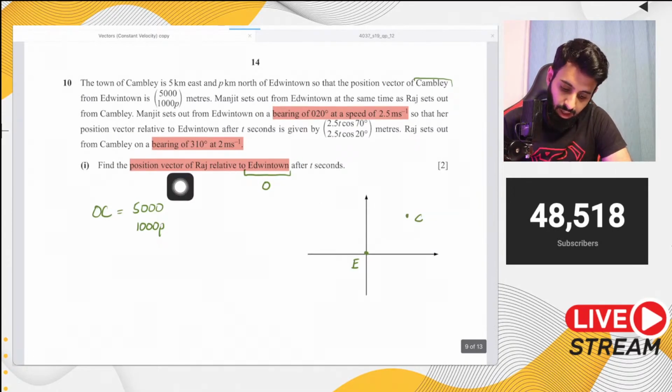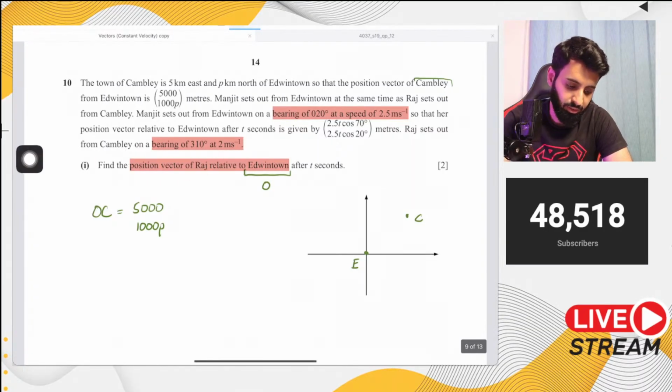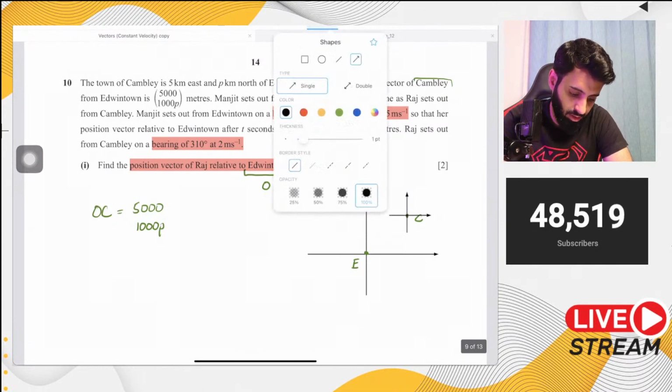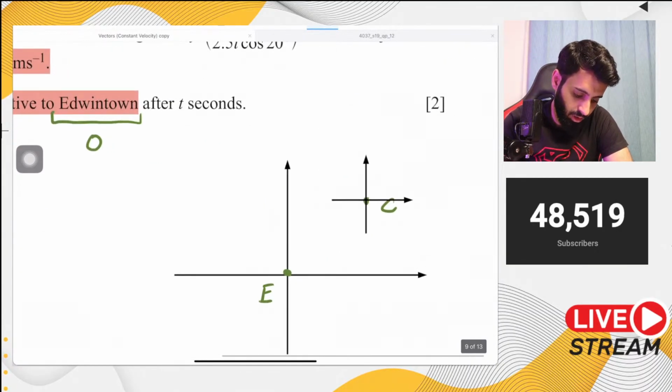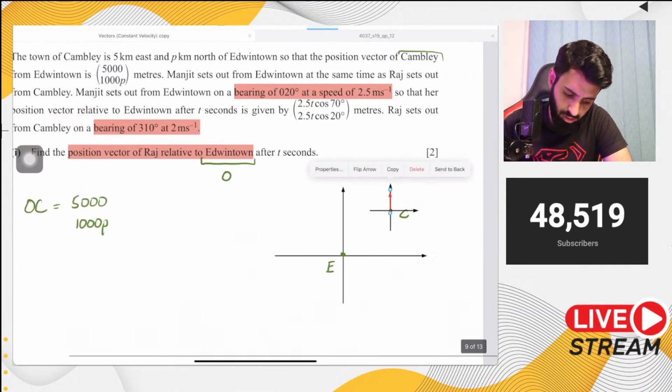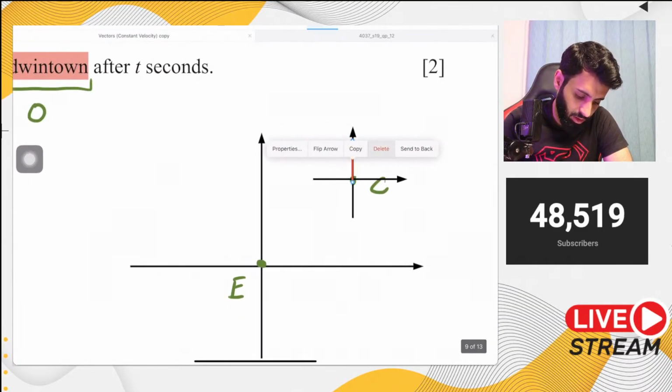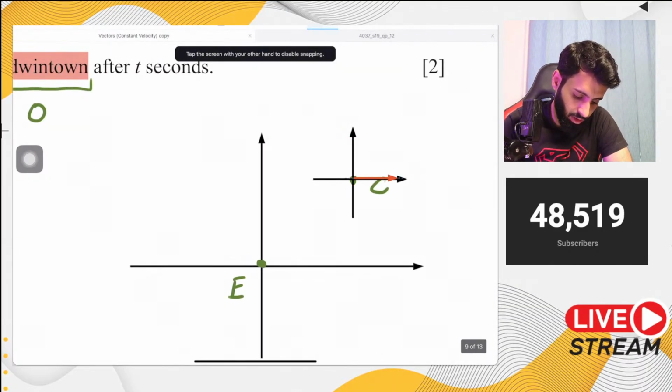Okay, and Raj, who is moving at a velocity of 2 meters per second on a bearing of 310 degrees, that means this is what the scenario is for Raj at least. He is moving like this. So bearing of 300 degrees, right? No, 310. Okay, so pay attention. Here is 0, 90, 180, 270 and 300 degrees.